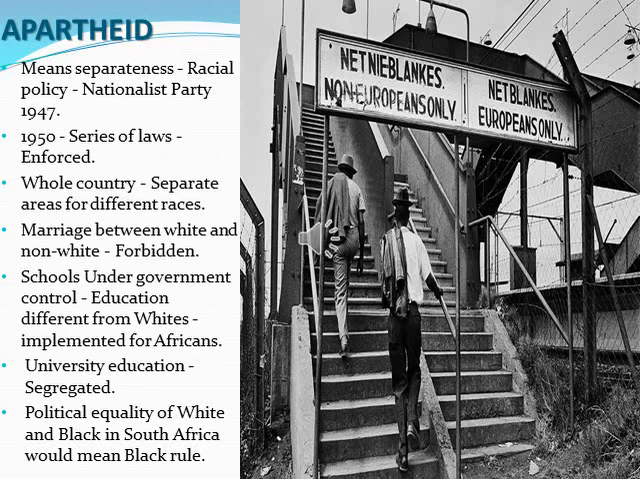The marriage between the white and the non-white was forbidden, prohibited. Nearly all schools were brought under government control so that education different from that of the whites could be implemented for Africans. University education was also segregated.